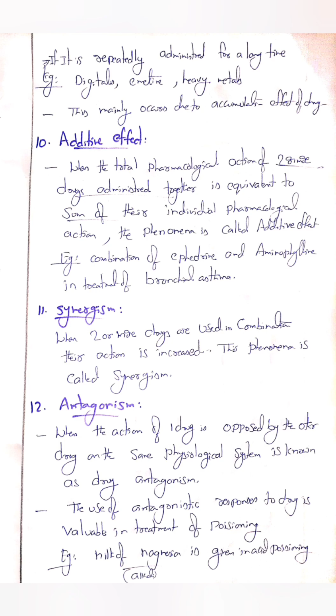Antagonism. When the action of a drug is opposed by the other drug on the same pharmacological system, it is known as drug antagonism. The use of antagonistic responses to the drug is valuable in treatment of poisoning. Example, milk of magnesia is given in acid poisoning. The alkaline effect of the milk of magnesia neutralizes the acid poisoning.